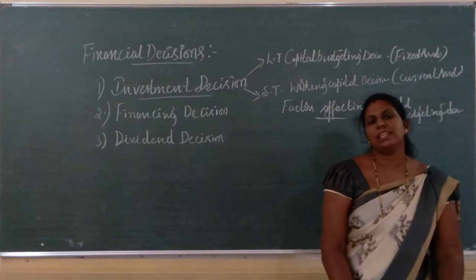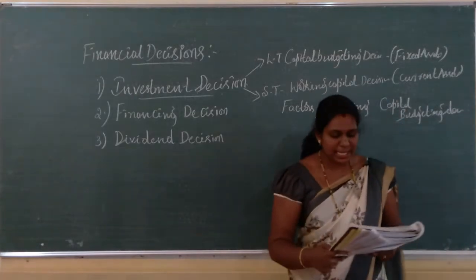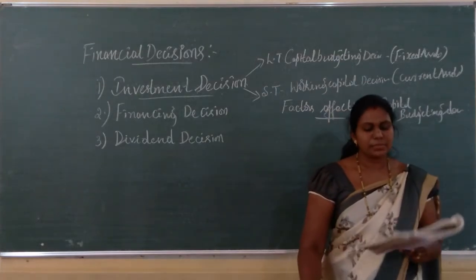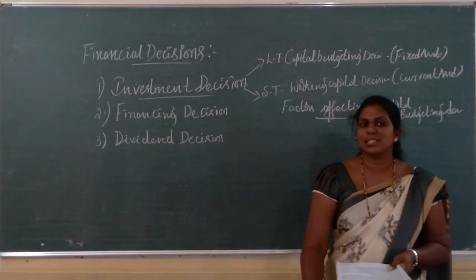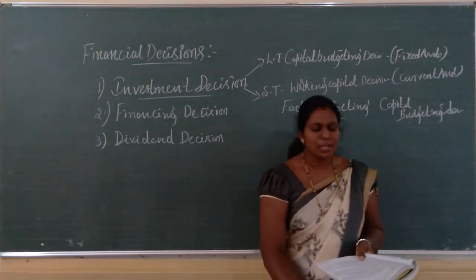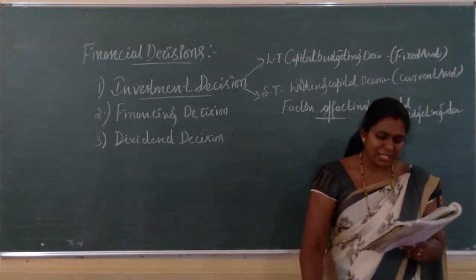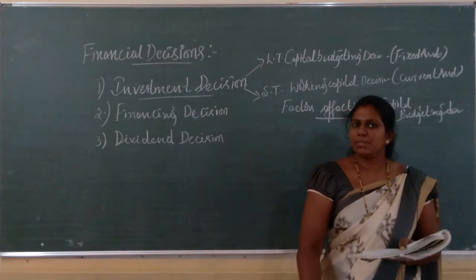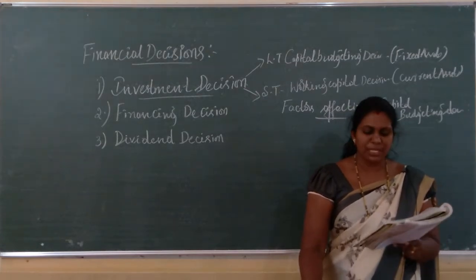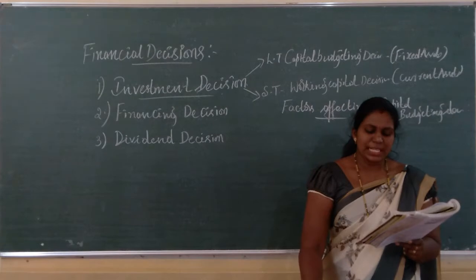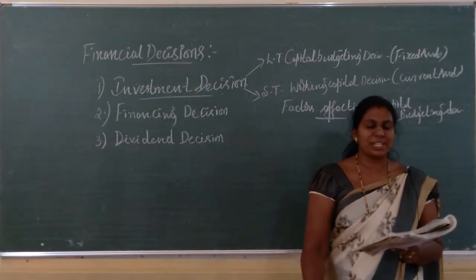Factors affecting capital budgeting decision. See, first of all you should know what is this capital budgeting decision. So, a long term investment is called capital budgeting decision, long term investment. Okay. In short, we can say it is a decision to invest in fixed assets.